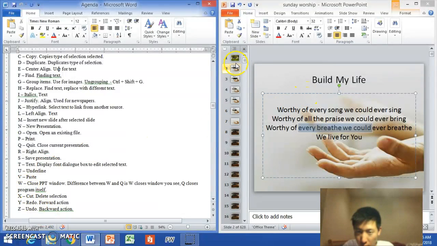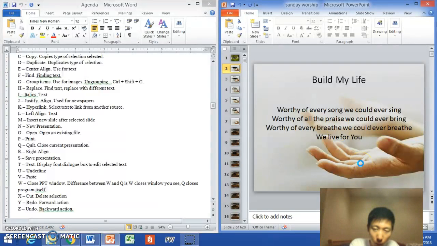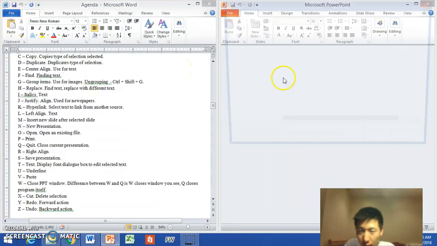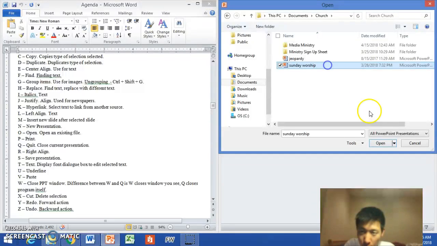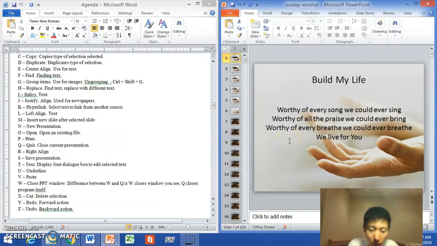Control W, exiting out of your window, but you're still opening the program, which in this case you can still open an existing file. Control O, and then find whatever you want to open, which I saved here, Sunday Worship, and open it that way. Control W, closing the window. Control X, cutting the text, whatever you are selecting. If I click on this slide, Control X, it takes that out.